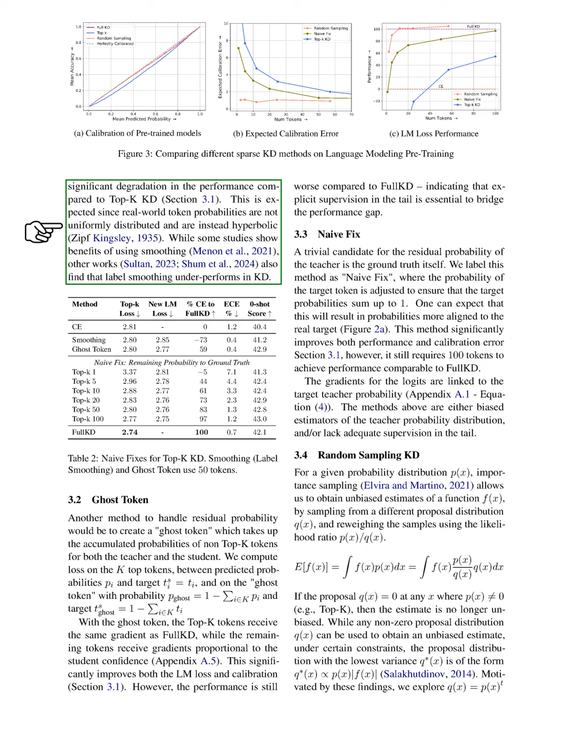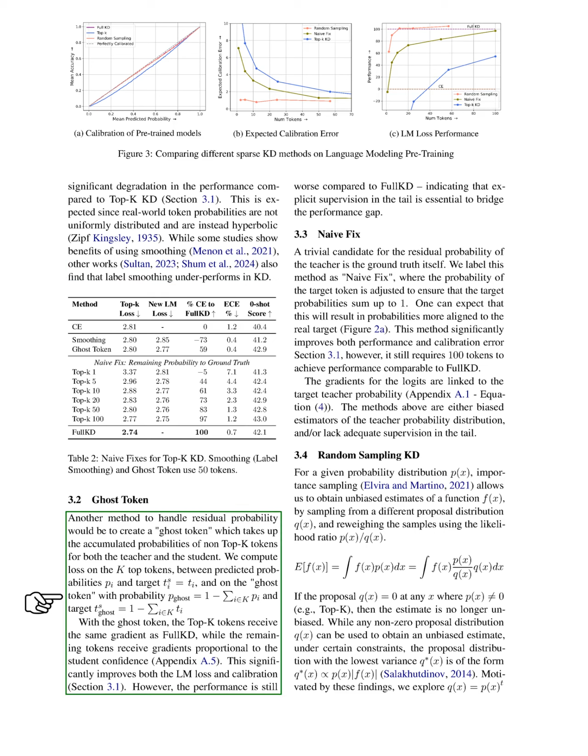Another method involves creating a ghost token that captures the probabilities of non-top-K tokens for both the teacher and student. We compute the loss for the top-K tokens and the ghost token, allowing the top-K tokens to receive gradients similar to full KD, while the remaining tokens get gradients based on student confidence. This improves both loss and calibration, but performance still lags behind full KD, indicating that explicit supervision for the tail is crucial.